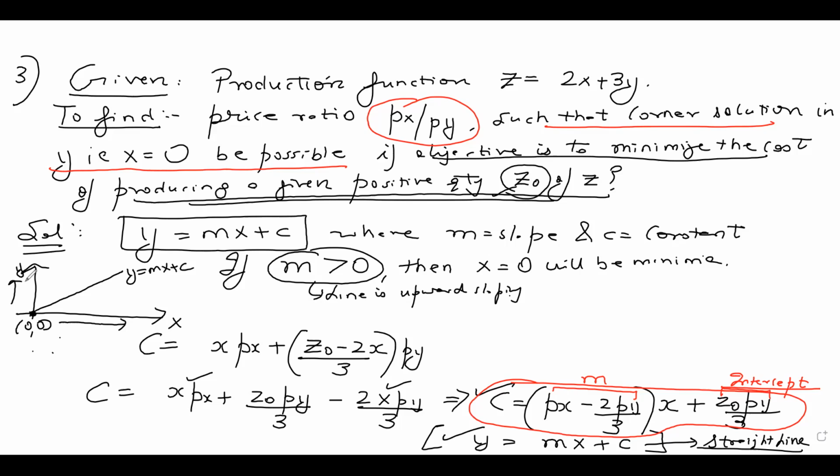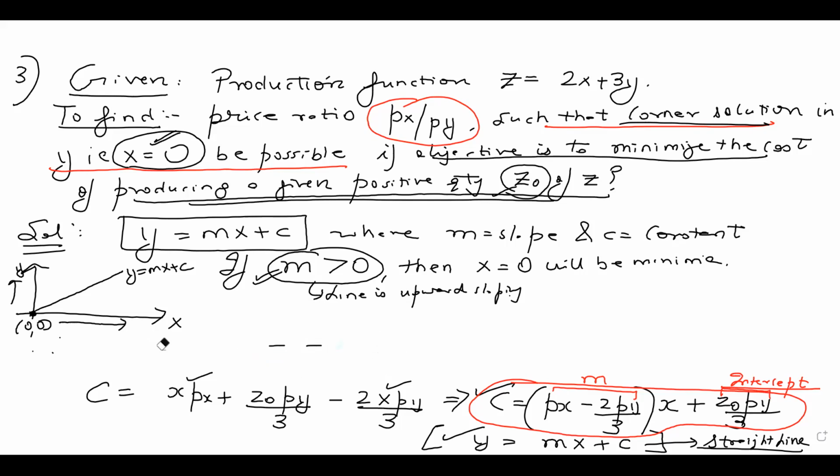So we can say that the corner solution, that is x equal to 0, is possible only when the slope is positive. Because once the slope is positive, it means as x keeps on increasing, y will also keep on increasing. So the minimization or the corner solution is possible only when the slope is positive. Now, what is the value of the slope? We have already found that out.